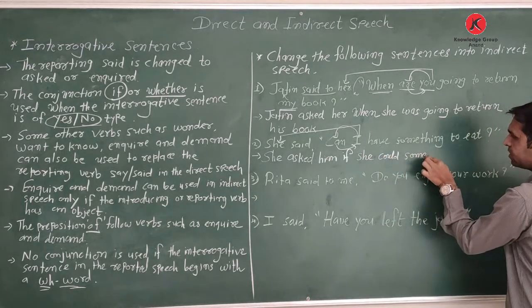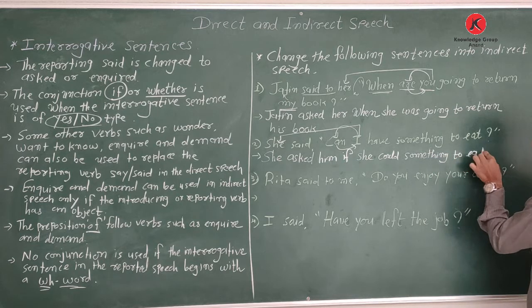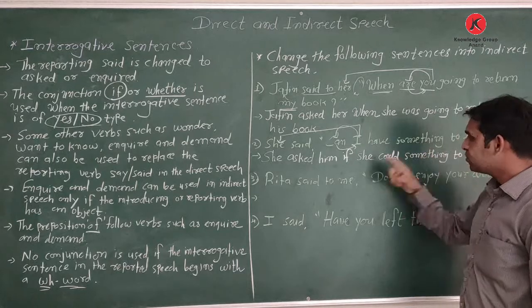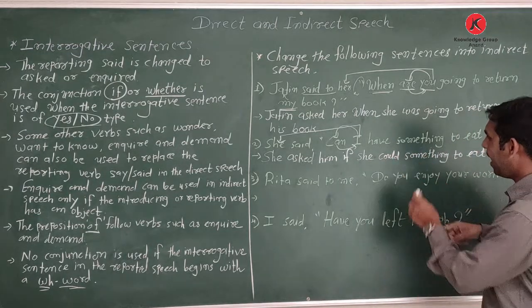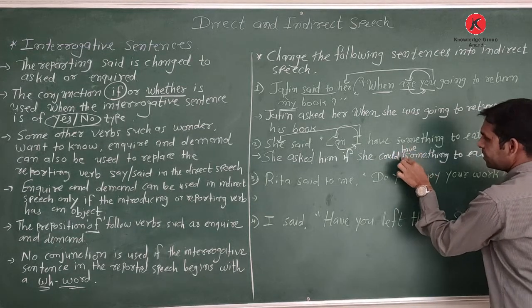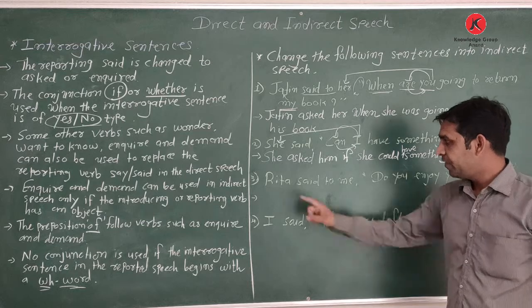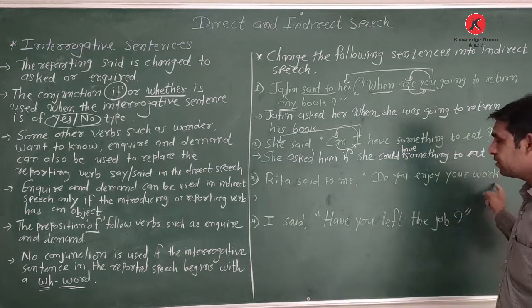Then the remaining words: something to eat. Can I have something to eat? So change. She asked him if she could have. She could, then have remains the same. She could have something to eat. This is the sentence.